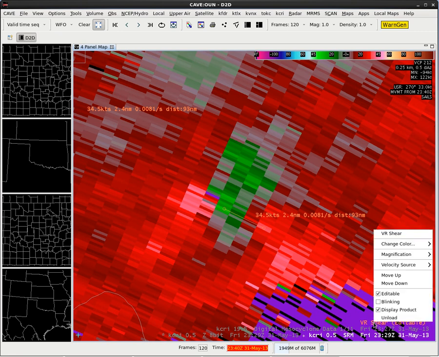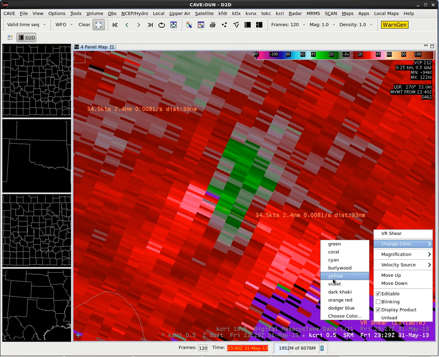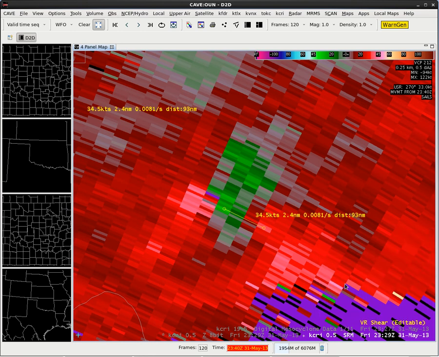Now we're also going to right click on the VR Shear legend, and let's go ahead and change the color to yellow so that we can see this better. So the VR Shear is calculating rotational velocity. That's the outbound velocity minus the inbound velocity divided by 2. And it's also giving us the distance between these 2 points, 2.4 nautical miles. It's giving us the shear, which is the rotational velocity divided by the diameter. And then it also gives us the distance from the radar. So we see a 35 knot rotational velocity at 90 nautical miles.